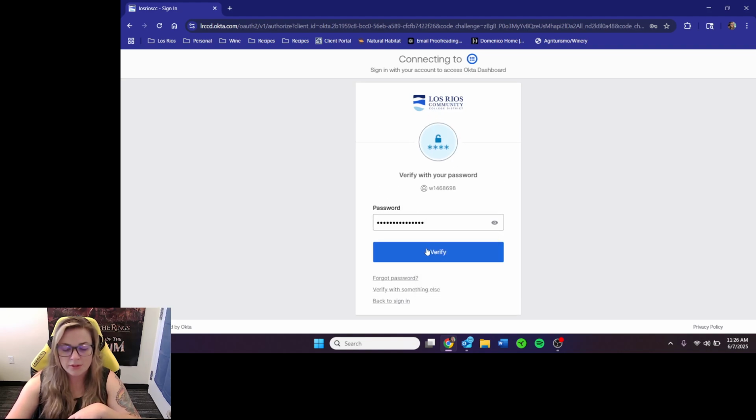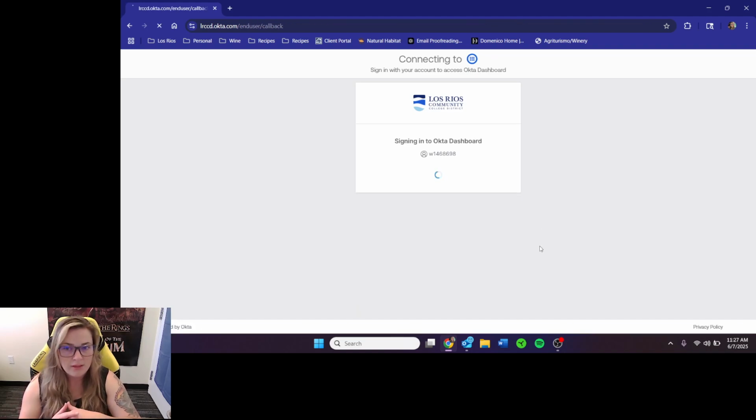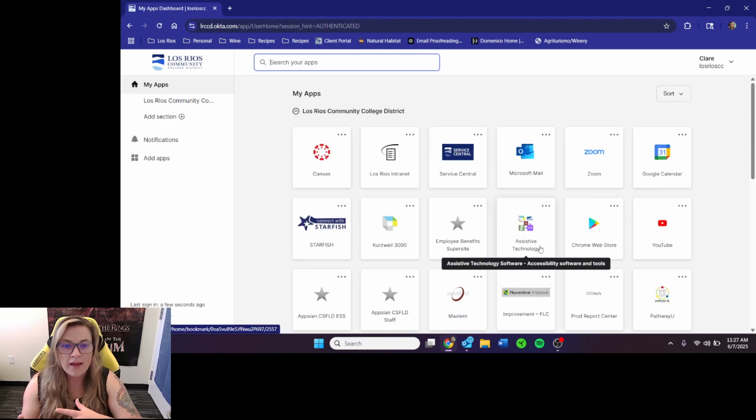And then your password. So your password should be the same password that you used to sign in to the college when you first became a student or when you signed up for this class, right? So it's the same password from e-services, essentially, right? And if you're having issues with that, you can reset your password through your student email and all that fun stuff too. But hopefully that should be pretty straightforward and you have that information relatively handy, right?